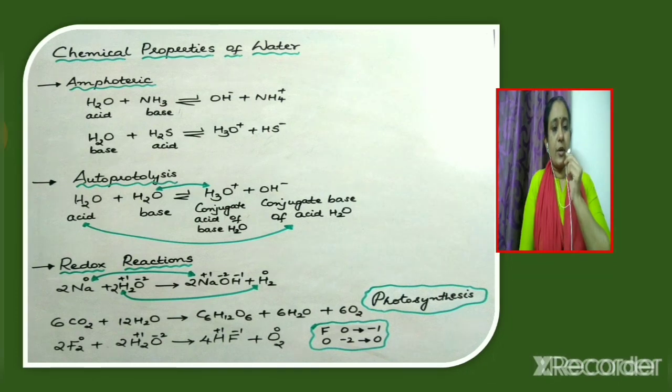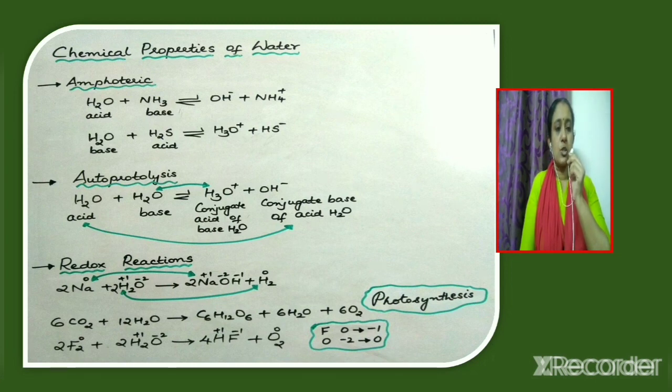Now consider redox reactions. Consider the reaction of sodium with water. In this reaction, the products formed are sodium hydroxide and hydrogen. Note that the oxidation number of sodium changes from 0 to +1, whereas the oxidation number of hydrogen changes from +1 to 0.